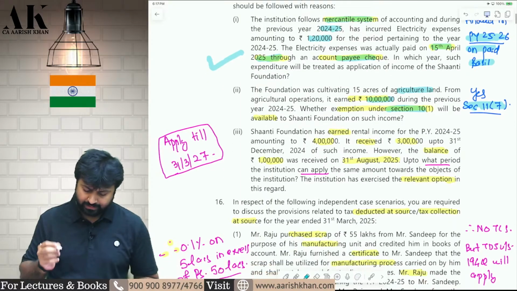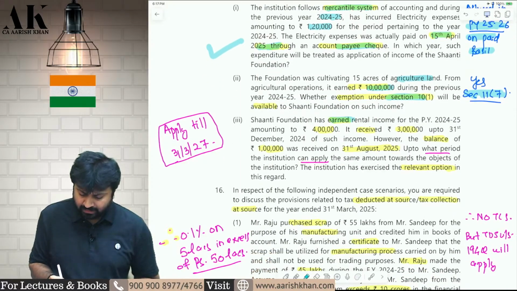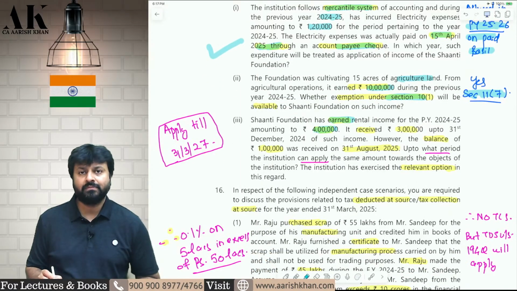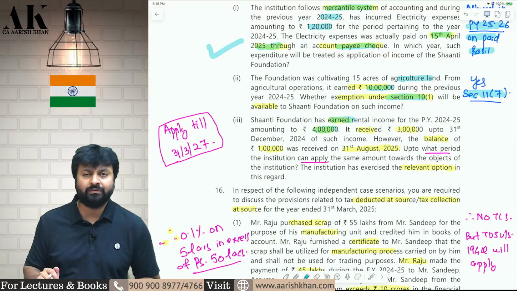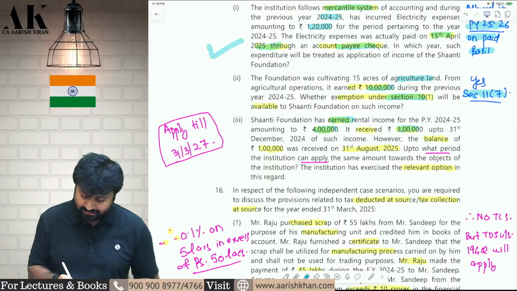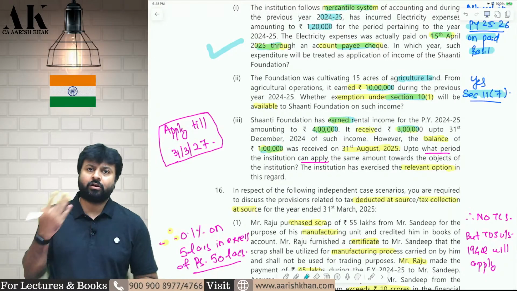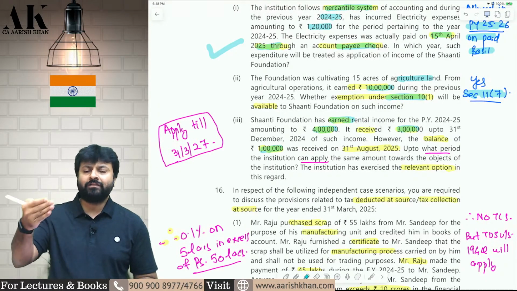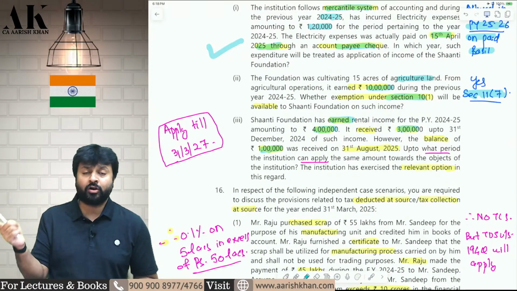Okay. Next one. The trust has earned a rental income of 4 lakh rupees. Earned means it has accrued a rental income of 4 lakh rupees, out of which 3 lakh is received and 1 lakh rupees is not received during the year, it is received later on. So do you remember that whatever money is not received, for that you can go for an option?